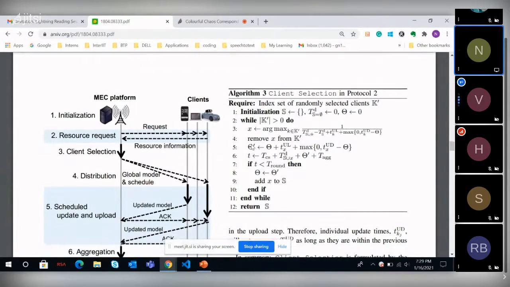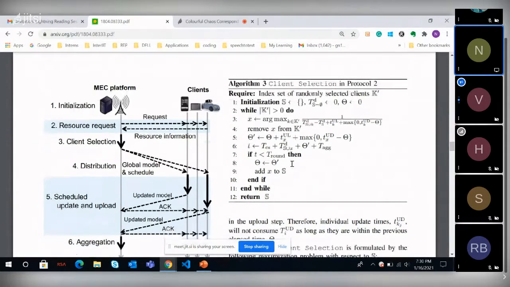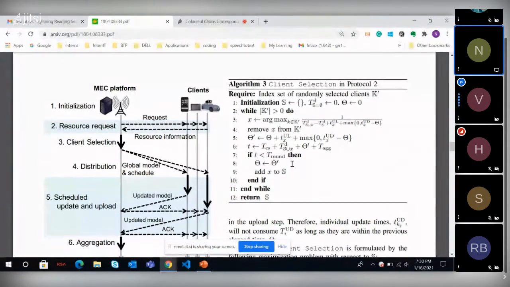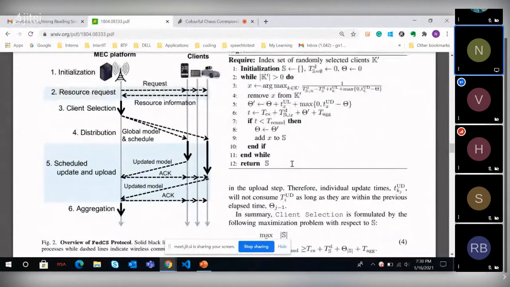While you were describing this, what is X over here? X is the set of clients which will satisfy all this criterion. Okay. So what's the intuition behind TUD minus theta? Theta, I assume, is the total time elapsed, right? Yes, yes.